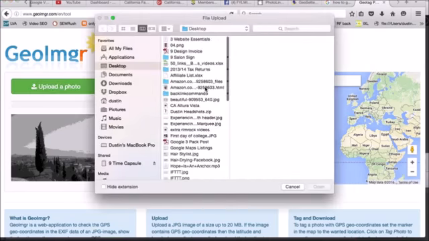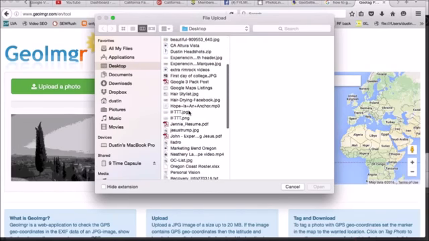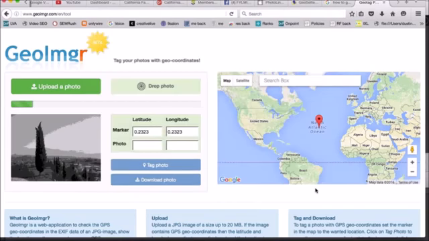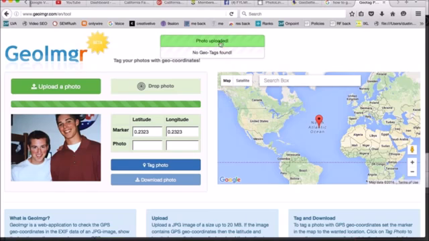Click Upload a Photo. And let's see here, I'll pick a photo from my desktop. Let's do this one right here. First day of college, me and my roommate. We'll upload this photo. Okay, so the photo is uploaded. There's no geotags found on this photo. I know that's true because it's a scanned photo from like 20 years ago.